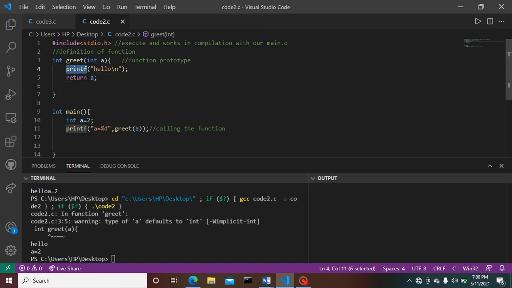Next, here we look at line number 4, where I provided the body of a function definition which gives the respective output of hello, and in the next line here I have provided return a.